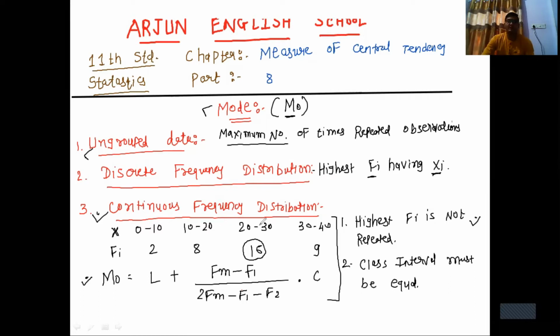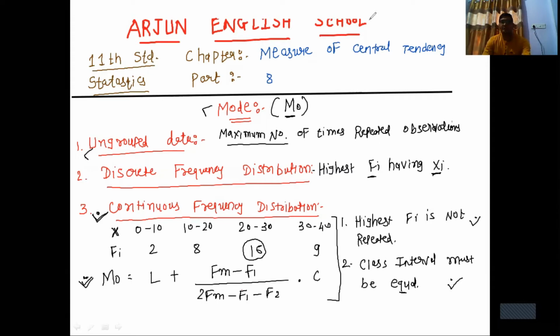So class interval is also equal. If both conditions are fulfilled, then only we use this formula: MO is equal to L plus (Fm minus F1) divided by (2Fm minus F1 minus F2) multiplied by C. Now we are going with this type of sum.